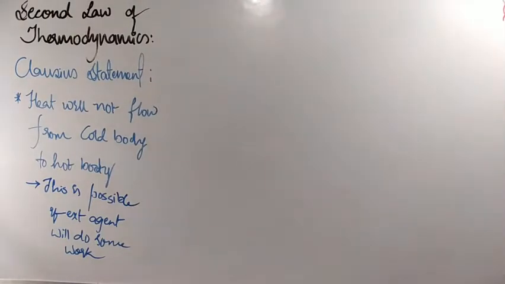So this is nothing but the Clausius statement. Next, if it is in this manner, the efficiency will be negative. Clear? Efficiency will be negative, which is nothing but meaningless. So why will the efficiency value be negative? The efficiency formula we already checked: eta is equal to 1 minus T2 by T1. And what will happen to T2 by T1 when heat is flowing from cold body to hot body? The factor 1 minus T2 by T1 will become negative. That's why we say that it is a meaningless value.